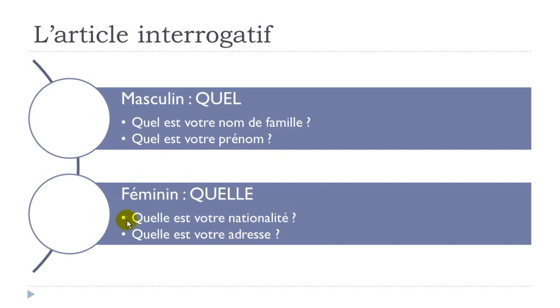So you will have to use this article interrogatif, quelle, at the feminine form. Quelle est votre nationalité? What is your nationality? Quelle est votre adresse? What is your address?